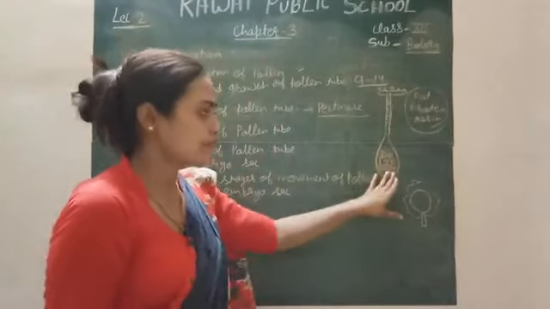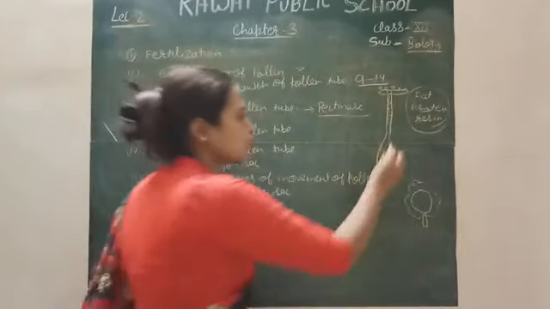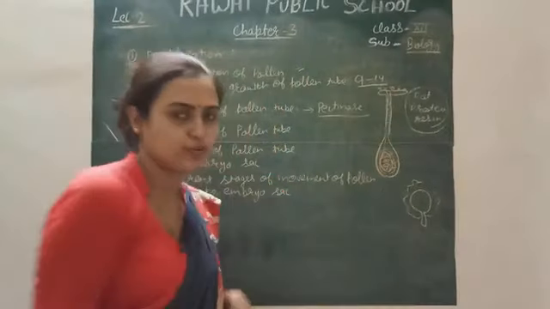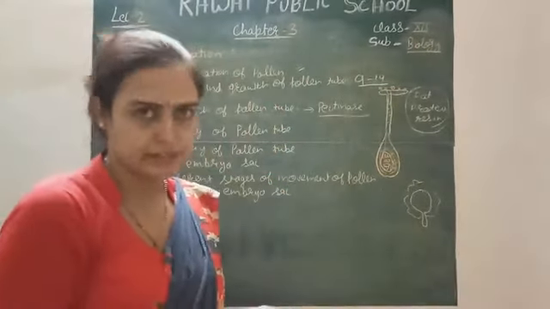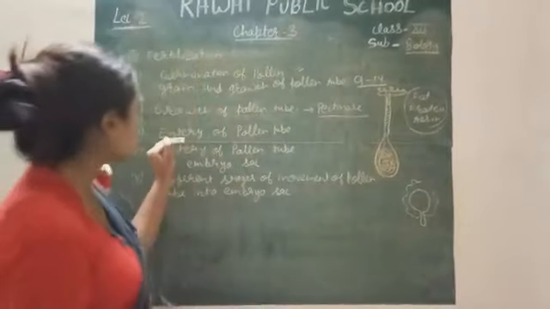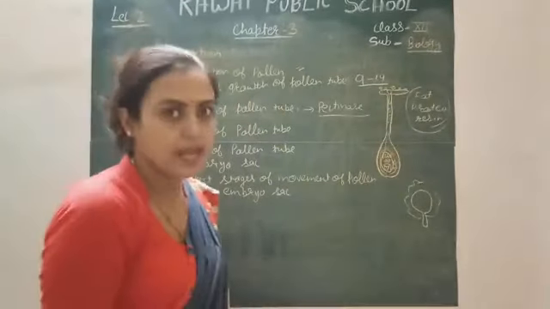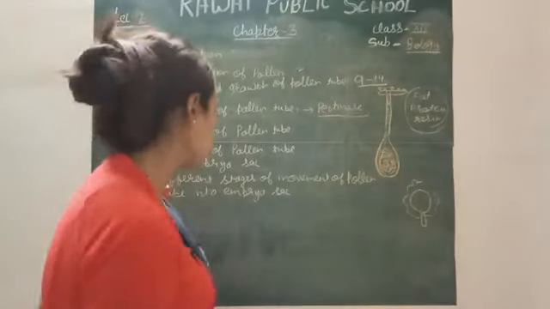So there are different methods for the pollen tube to go from the chalaza, from the micropyle, and with the help of the integument. So it can go from anywhere, simply, right? Next is the entry of the pollen tube. When the pollen tube enters, from where does it actually enter?